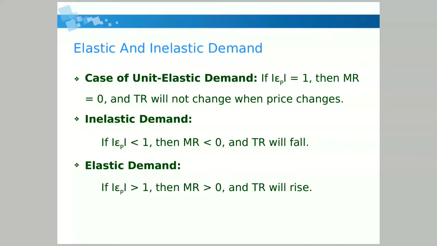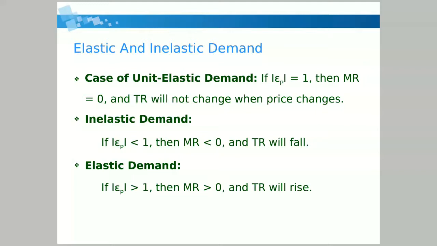Now elastic and inelastic demand. There are three cases. First is the case of unit elastic demand. Whenever your price elasticity is 1, your marginal revenue will be 0, and though your price changes, your total revenue won't change.